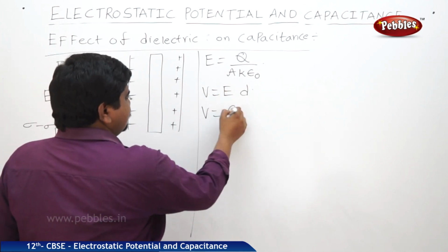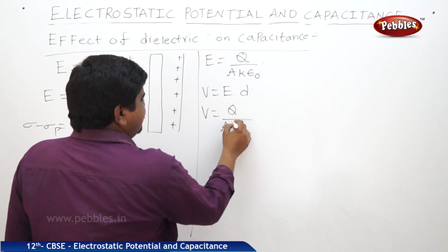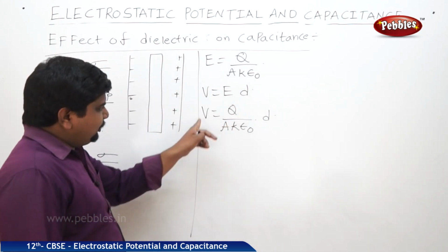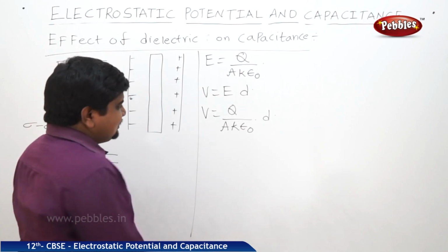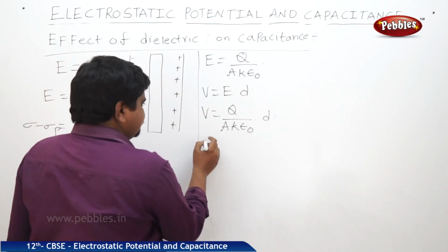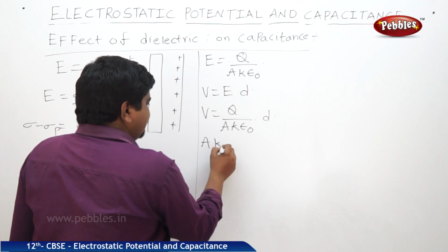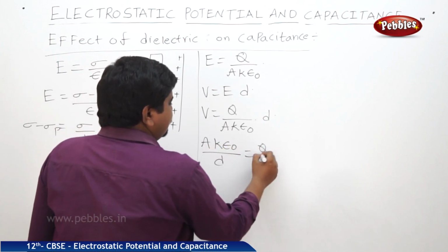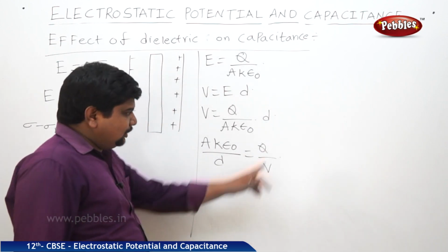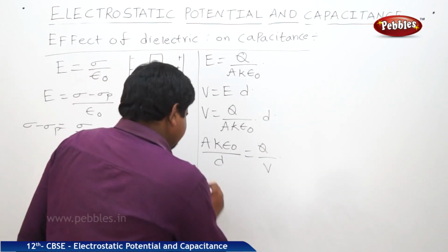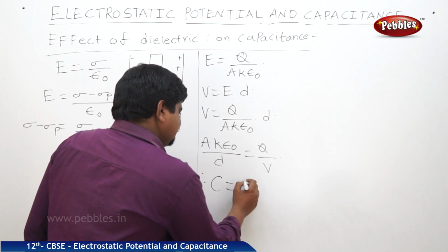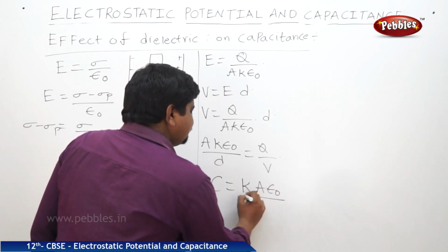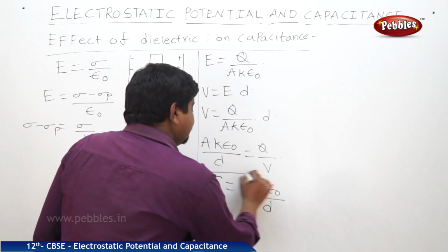Therefore, V is equal to Q by A K epsilon naught into D. Q by V is equal to capacitance, so A K epsilon naught by D is equal to Q by V. Q by V is nothing but the capacitance. Therefore, capacitance is equal to K into A epsilon naught by D.